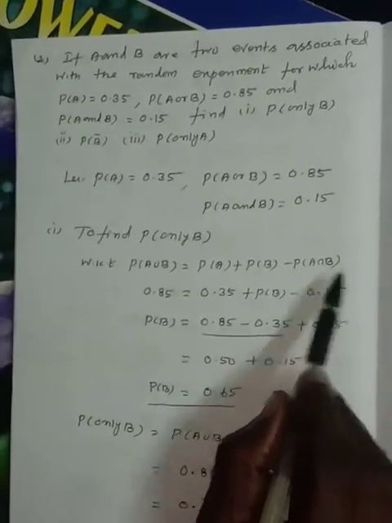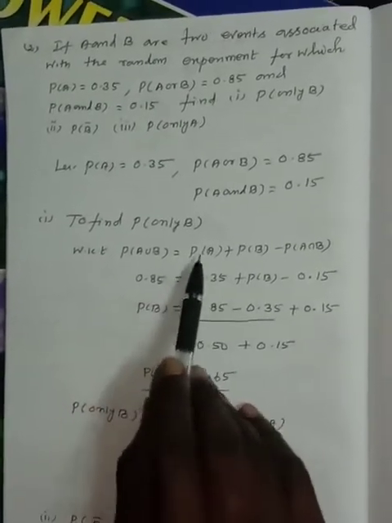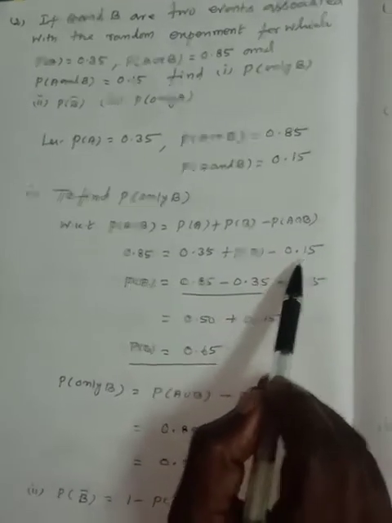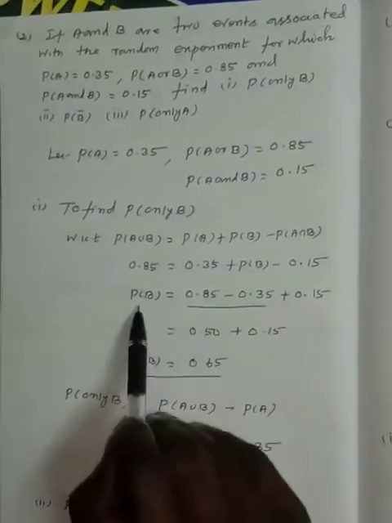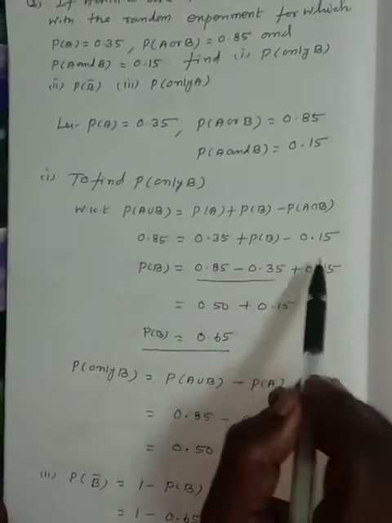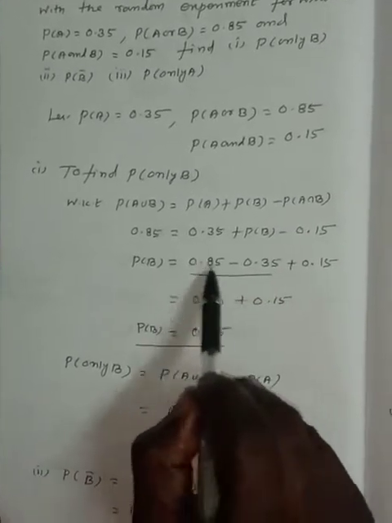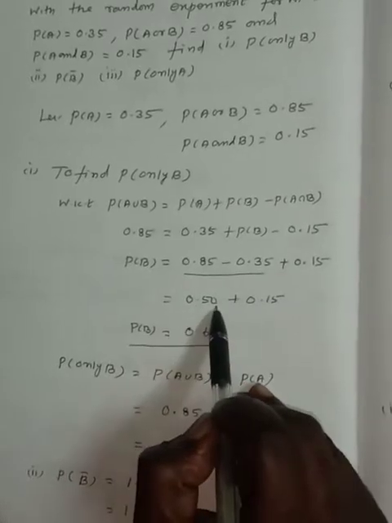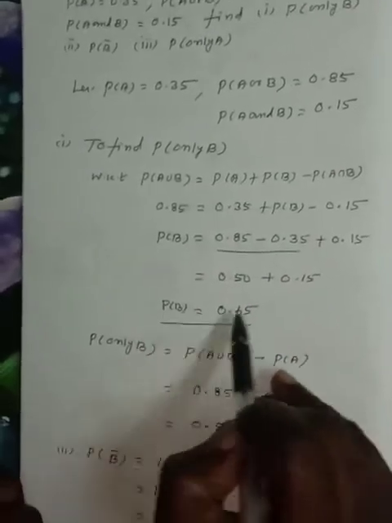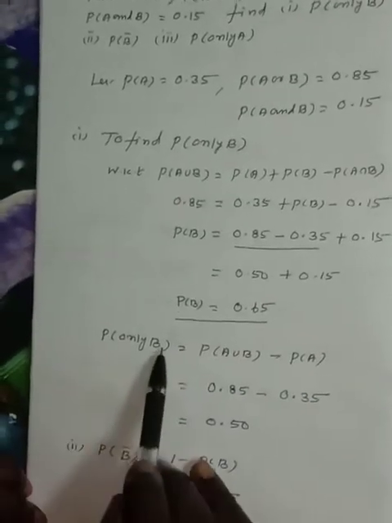We want to find P of B, therefore substitute P of A union B 0.85, P of A 0.35, then P of A intersection B is given by 0.15. Now P of B is equal to 0.85 minus 0.35 plus 0.15. So 0.50, take first two terms 0.50, next 0.15, totally 0.65. P of B is equal to 0.65, but the question is probability of only B.